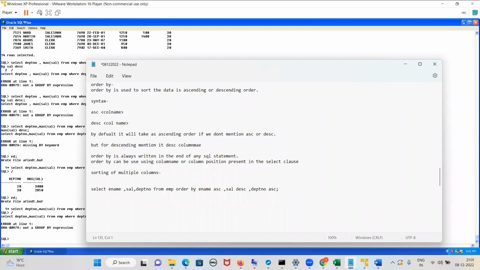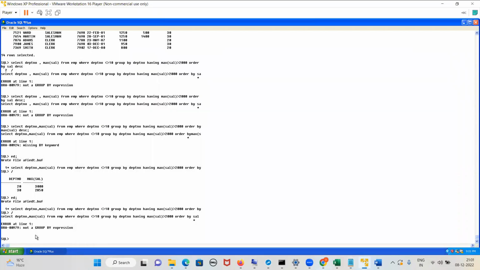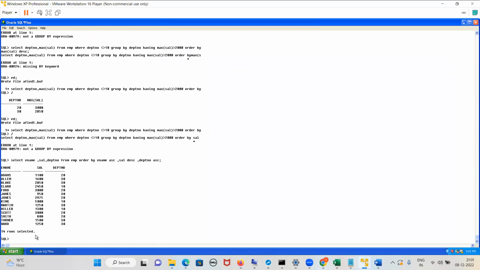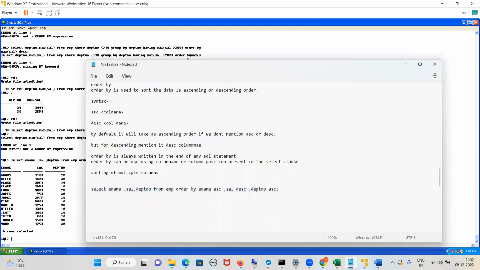It will not generate error. Do you want to see? It will not generate error. Is it generating error? No. Guys, now listen here.